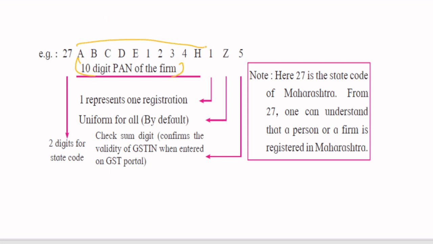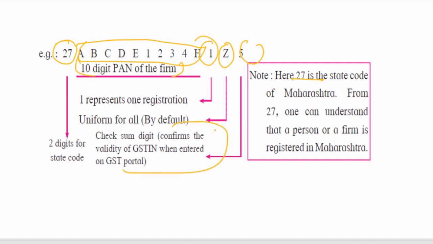So this is your 10-digit PAN number. The first two digits represent your state code. For example, for Maharashtra we have 27. The next digit represents the registration, whether you have one or two registrations. Z is by default uniform, and the last digit shows the validity of your GSTN, right?